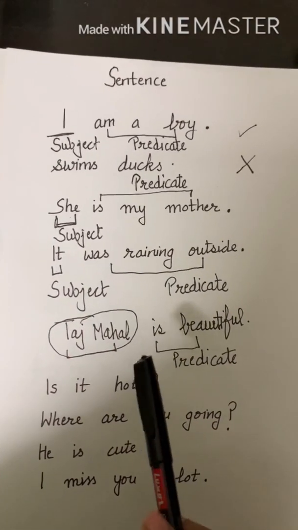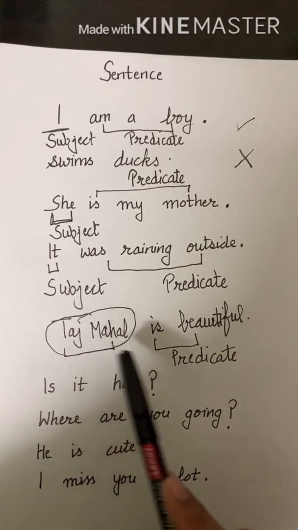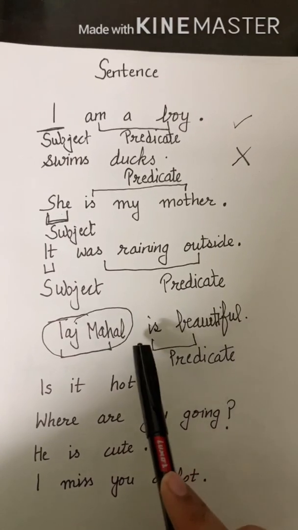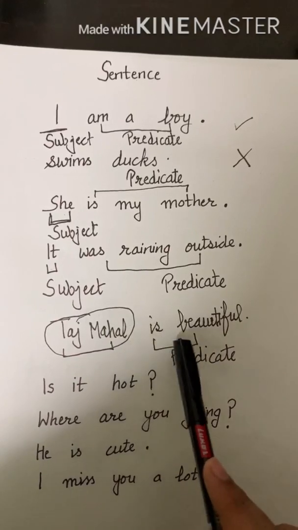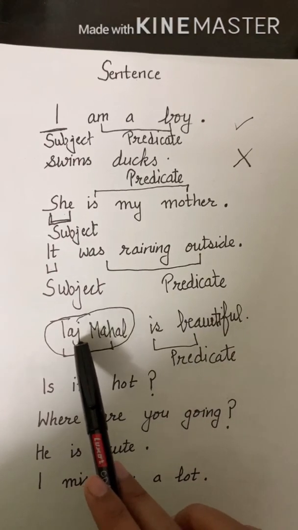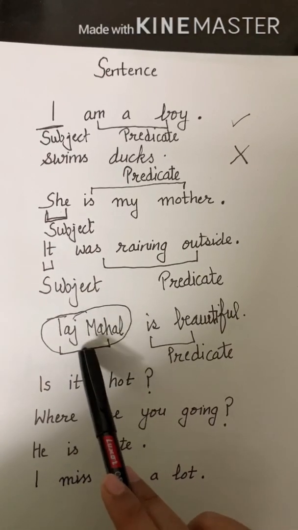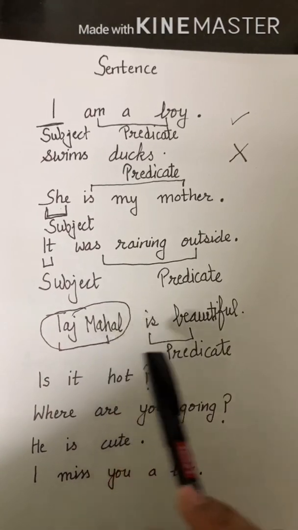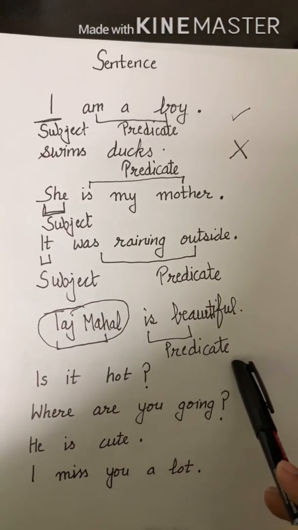Let's take one more example. Taj Mahal is beautiful. So Taj Mahal, I have encircled. This is subject. And the rest is predicate.